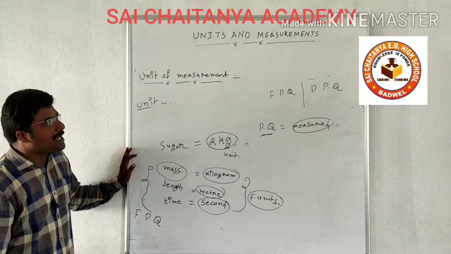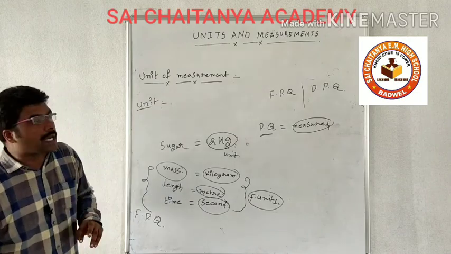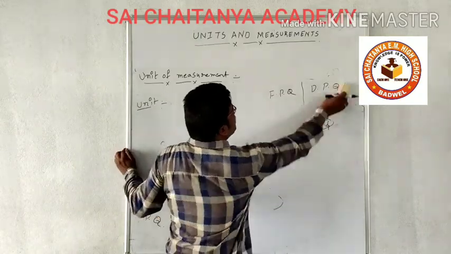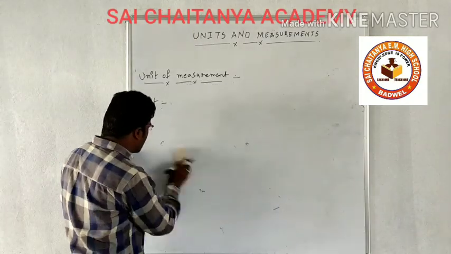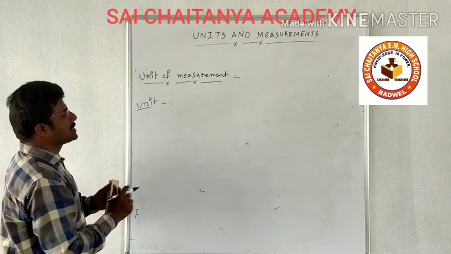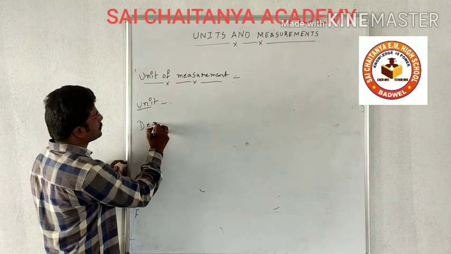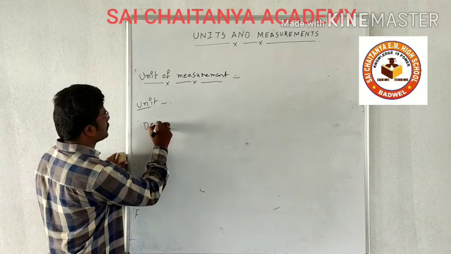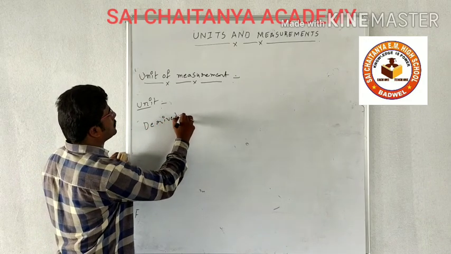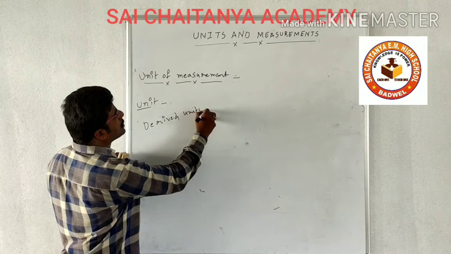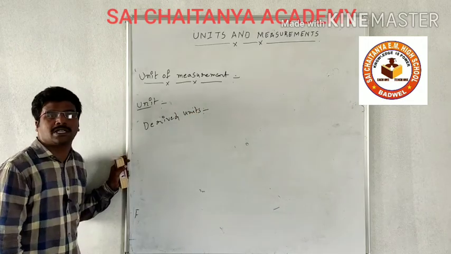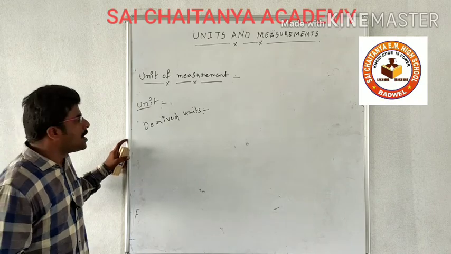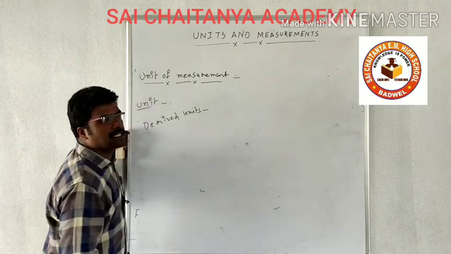In the same way, the units which are used to represent the derived physical quantities are known as derived units.